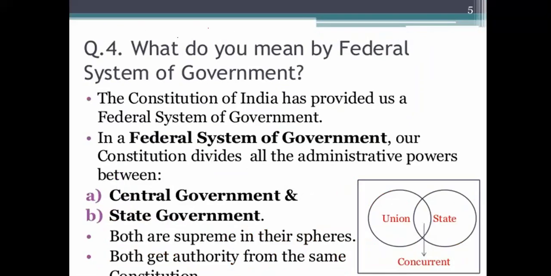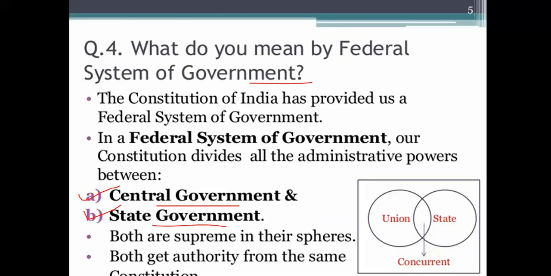Okay. What do you mean by the federal system of government? The federal system means the distribution of power. It is a government where power is distributed between two levels of government, that is the central government and the state government. These two are different, but both work in collaboration and coordination with each other. Both are supreme in their own area.